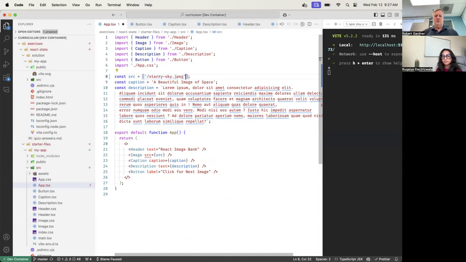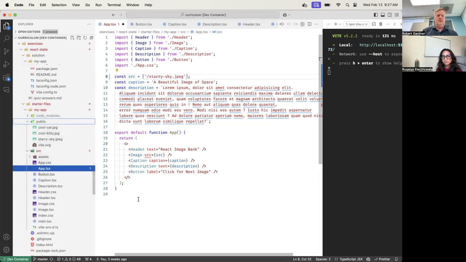I probably, to save time, should have done this for you. I noticed that the exercise that was in GitHub did not have the extra images in it, and so I added those. And if you downloaded the exercise late enough, you got the images in it. If you didn't get the images, sorry about that. So you just had to guess. So cool car.jpg and cool kitty.jpg. Okay. And then we want to make these sources.